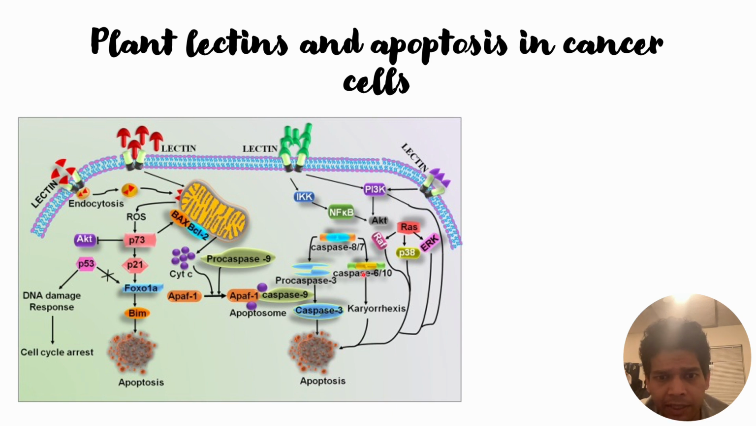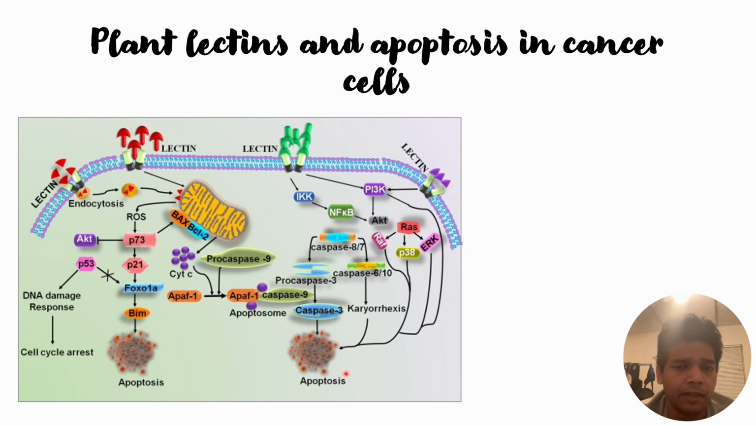The other way that it can trigger is through the extrinsic apoptosis pathways. In this case, when lectins interact with the cell surface membrane, it will lead to downstream signaling pathways, this PI3K, and at the same time it will also upregulate the RAS signaling pathways and the NF-kB signaling pathways, and both of these will upregulate caspase 8 and 9 and caspase 6 and 7. And these caspases will further trigger the downstream signaling pathways that will lead to apoptosis.